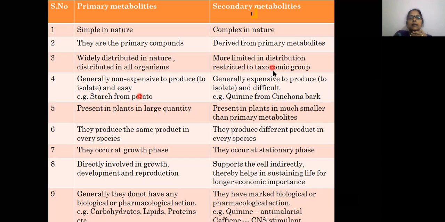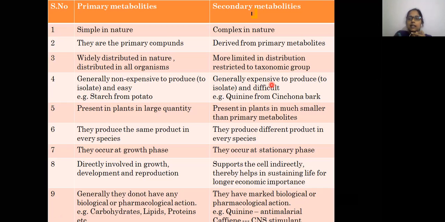Okay, and coming to the secondary metabolites, here you can see the extraction of caffeine from tea powder or coffee seeds. There you have to use an extraction procedure, that is decoction, and then you have to remove the tannins, and then again you have to go for liquid extraction by using a separating funnel and chloroform, right? So after that you will get a small quantity of caffeine.